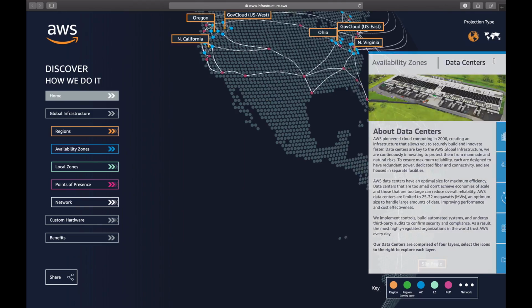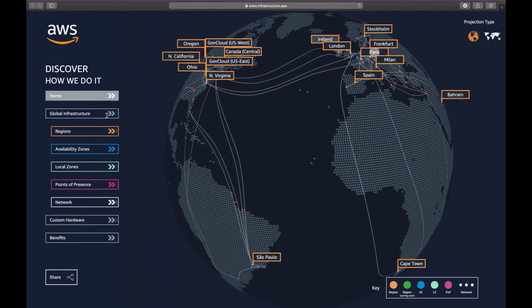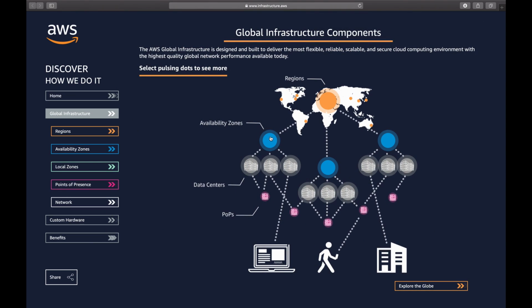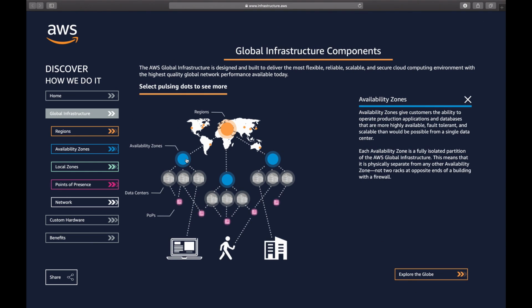AZs are physically separated by a meaningful distance, many kilometers, from any other AZ. Although all are within 100 km, which is 60 miles, of each other, which reduces the risk of data center failure because of power outage, lightning strike, tornado, earthquake, and more.